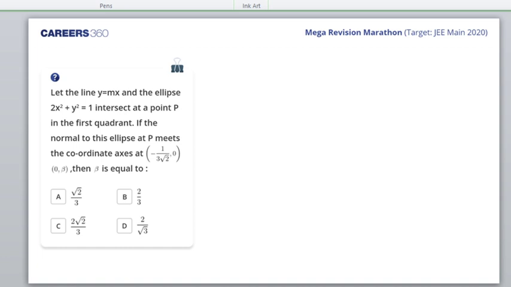Okay, go ahead students. 2-3 questions must be left. I would request you guys, please focus on the portions which are left. Okay, students.